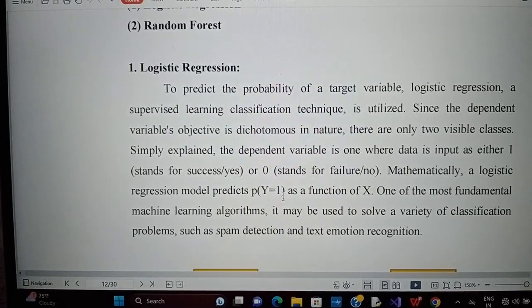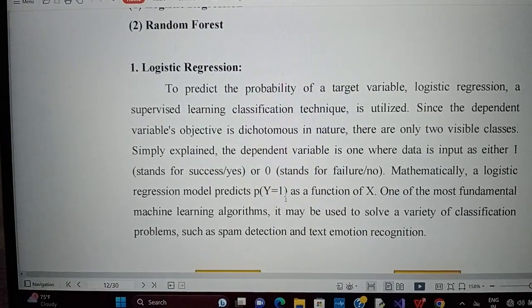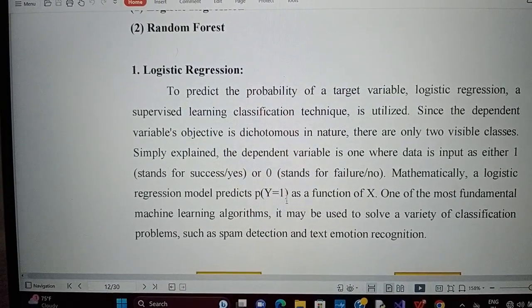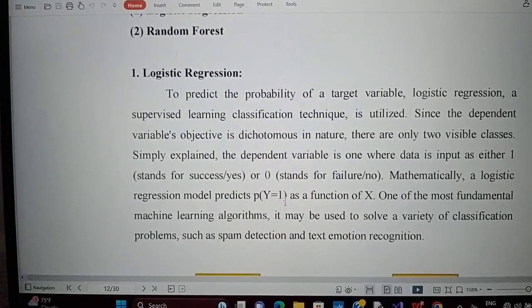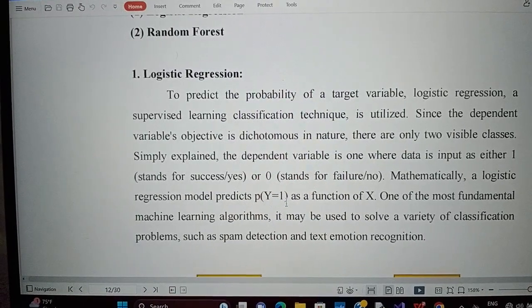Mathematically, a logistic regression model is P(y=1) as a function of x. It is one of the most fundamental machine learning algorithms. It may be used to solve a variety of classification problems such as spam detection and text emotion recognition.